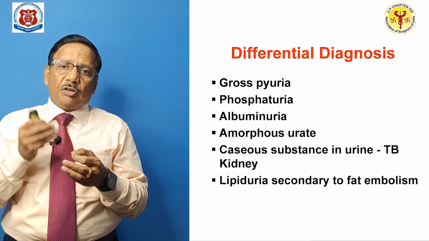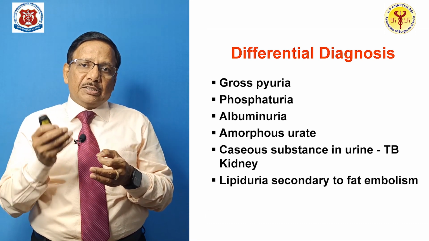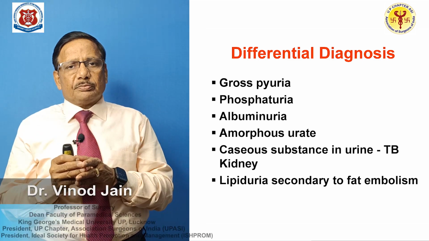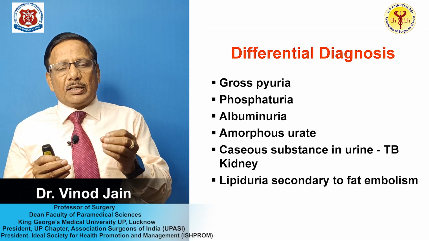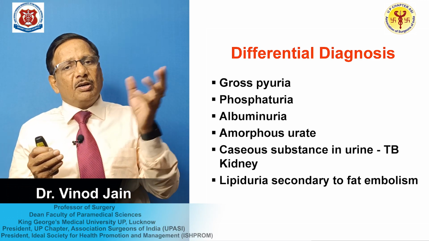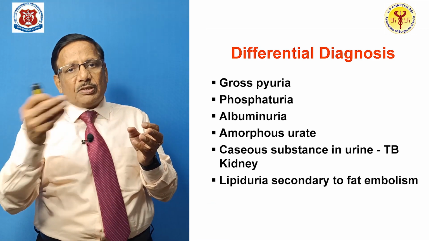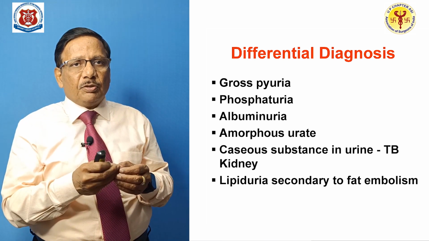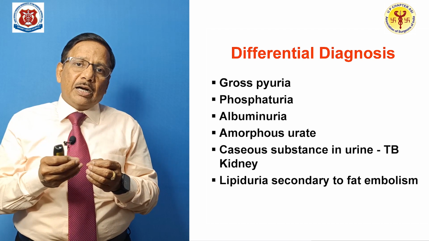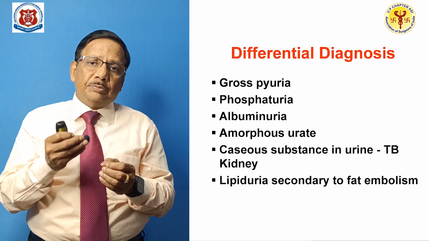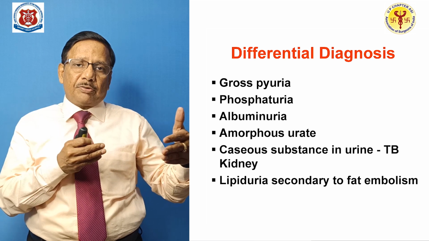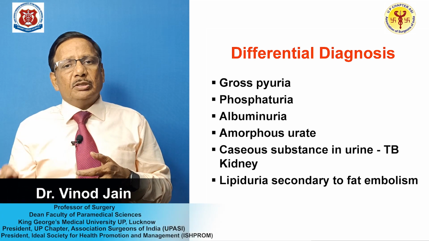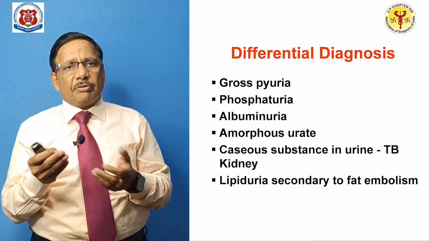Patient may be having phosphaturia, amorphous phosphate. They are in such a huge number and they give the white color. Sometimes what happens, when the patient is catheterized for a very long period, the efflux of the urine becomes absolutely white, and that is not because of chyle, that is because of the amorphous phosphate. Then patient may be having high degree of albuminuria. Patient is a patient of nephrotic syndrome and passing large amount of albumin, and that can give rise to cloudy colored urine or a white colored urine.